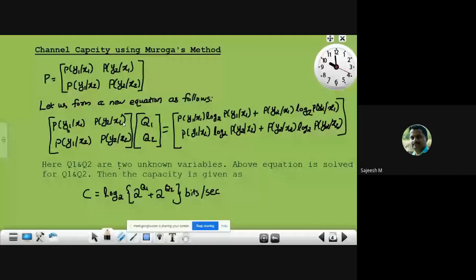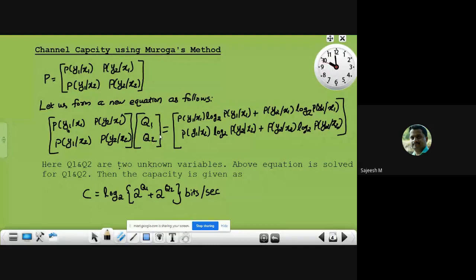Depending on the number of input symbols, you select that many variables q1, q2. If there are 3 input symbols, there will be 3 rows in the channel matrix, and you write the channel matrix times the column matrix q1 q2 q3. That is the LHS of the equation.